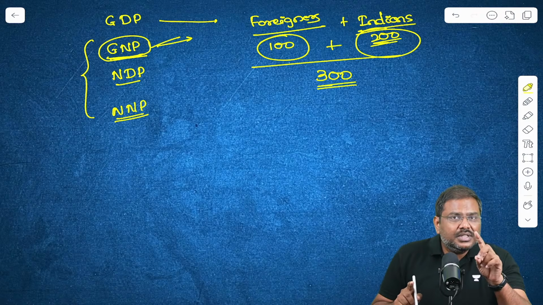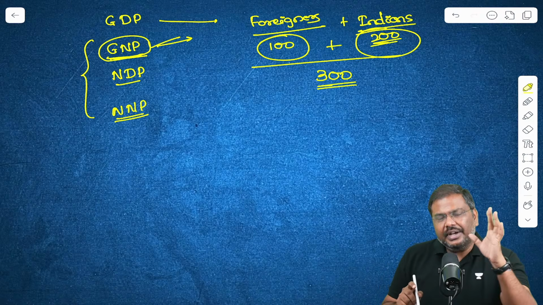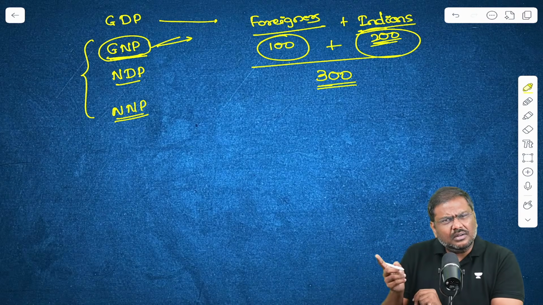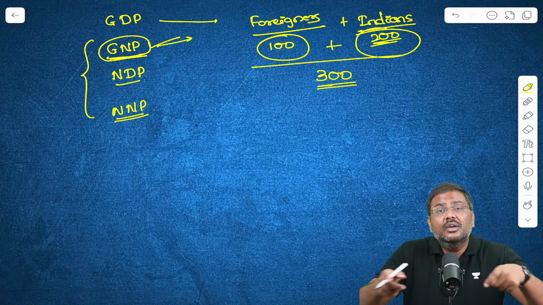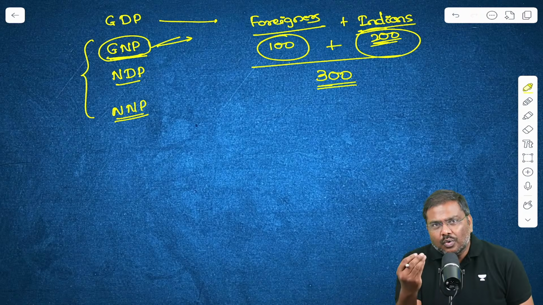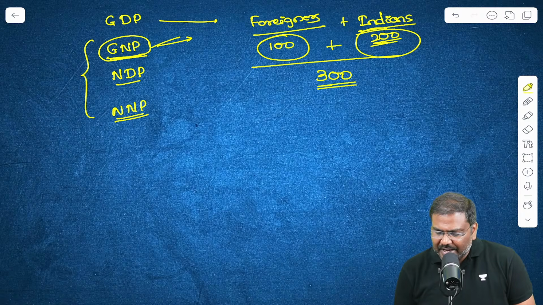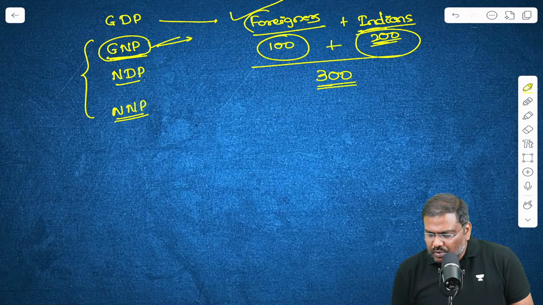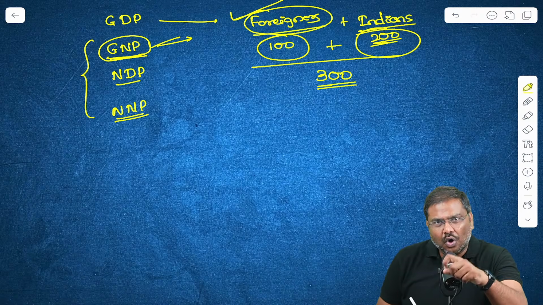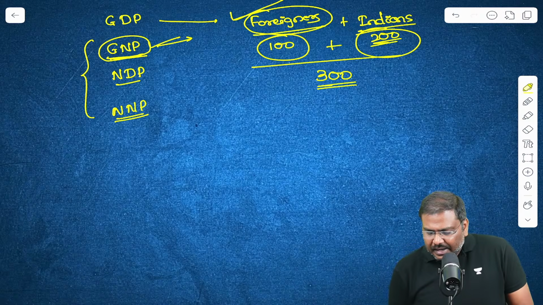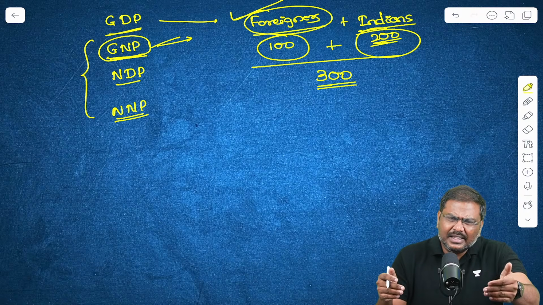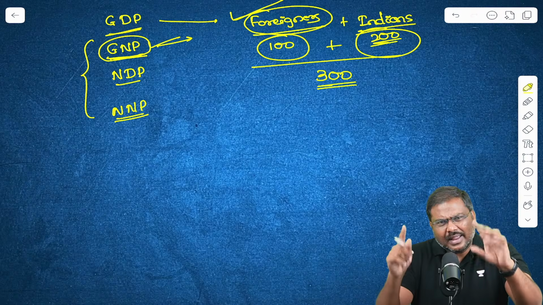In GNP, the focus should be on the residents of India. Whether the production has happened within India or outside India does not matter. Contribution is done by the resident, we will bring that into consideration. We need to account all of this. How do I do that? Basically, from the GDP, again, I'm saying this, although I've used the term foreigners, it is not exactly the term foreigners, it is residents and non residents. Now let's start. The GDP basically will have the contribution in this way. That is, anything that is produced in India, take a sum total, get the GDP.